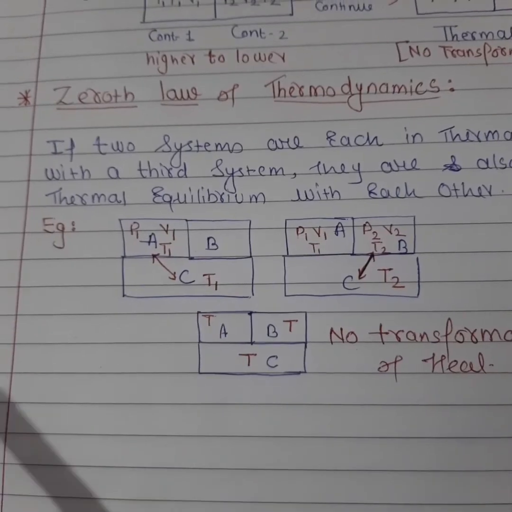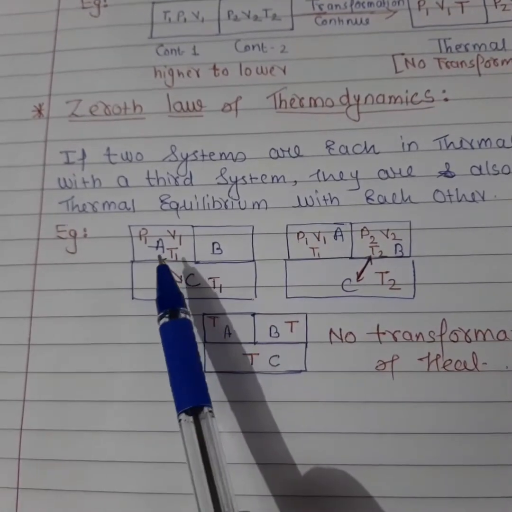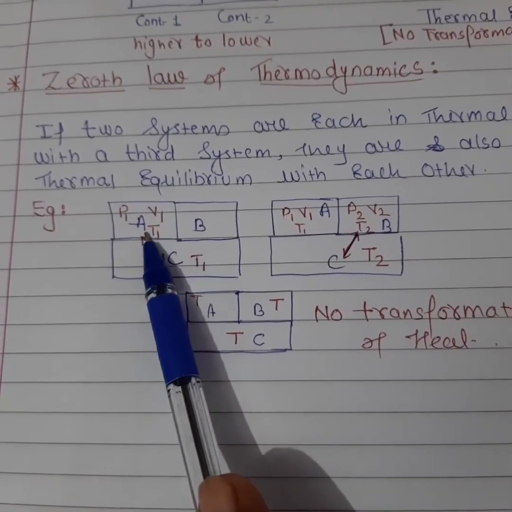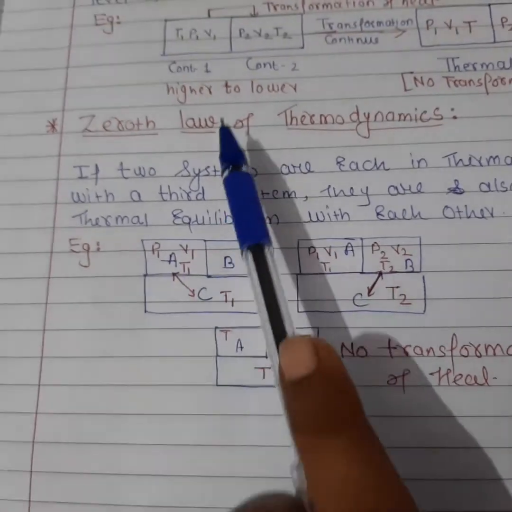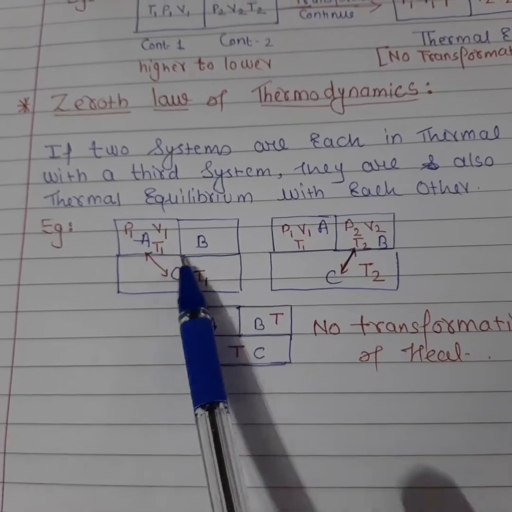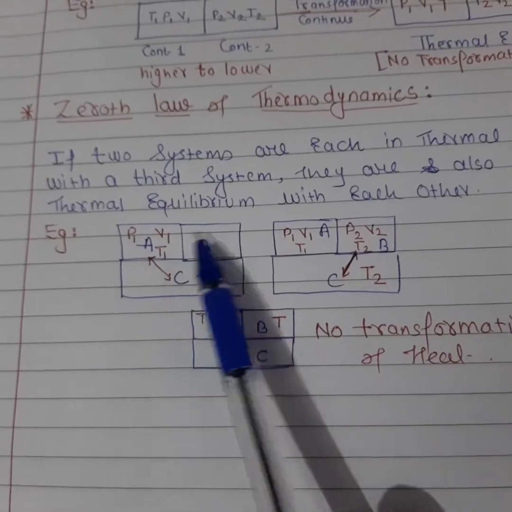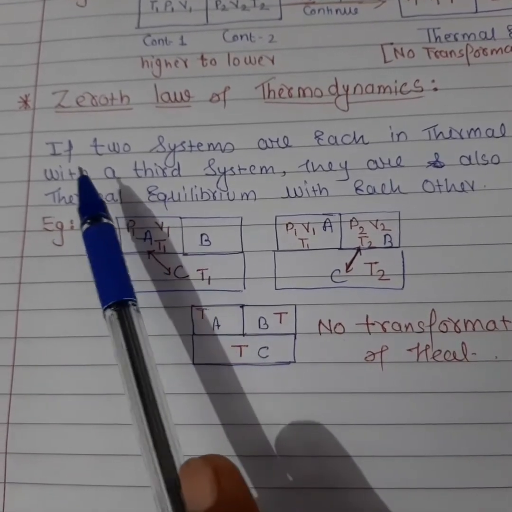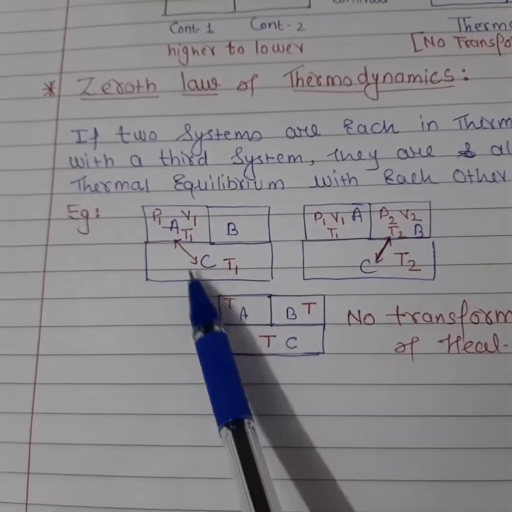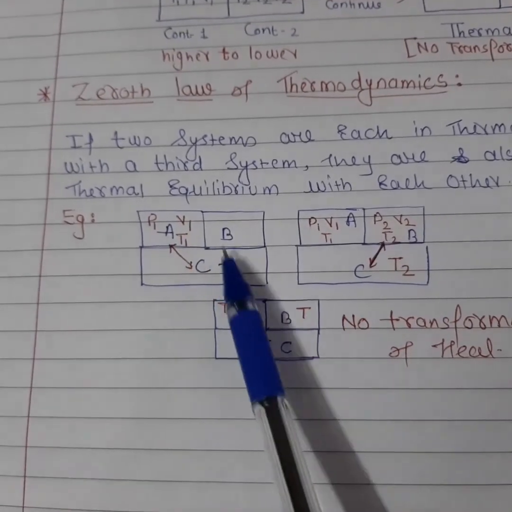So what does it mean? Let's consider two systems, A and B, as we have already considered here. Systems A and B are in thermal equilibrium, the two systems already having the same temperature as a third system. Let's consider the third system here, that is system C. And what happens, students, is that these three systems are now together.